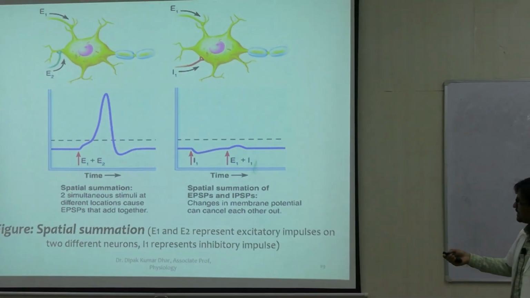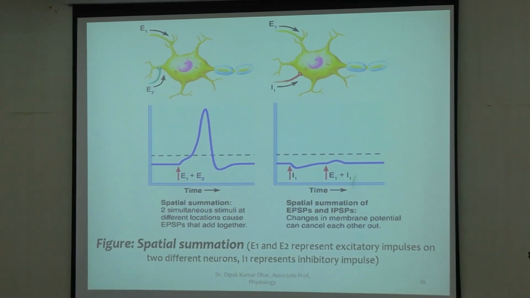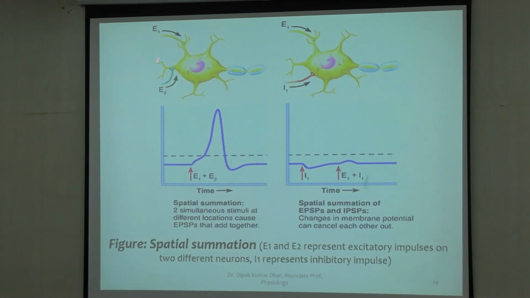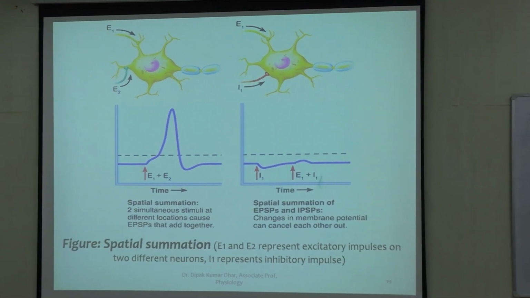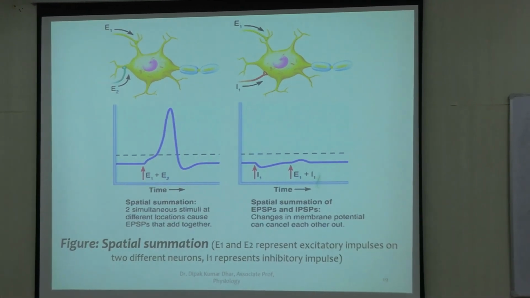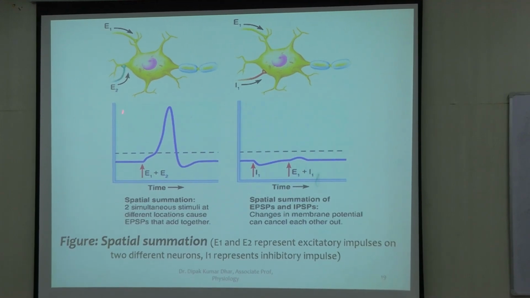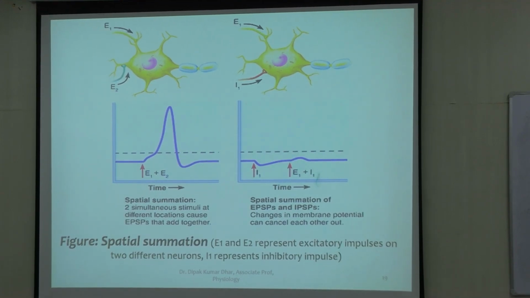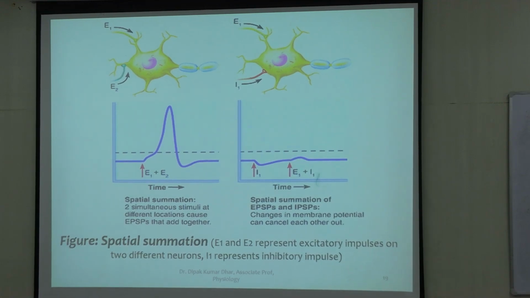Spatial summation. In this example the neuron remains the same, but this time in this diagram you see two particular synapses, E1 and E2. If both are stimulated together, their effects will add up. As you can see here, an action potential is being formed. So this time, time is not the factor; it is the summation occurring in space. Two points simultaneously activated result in an action potential.